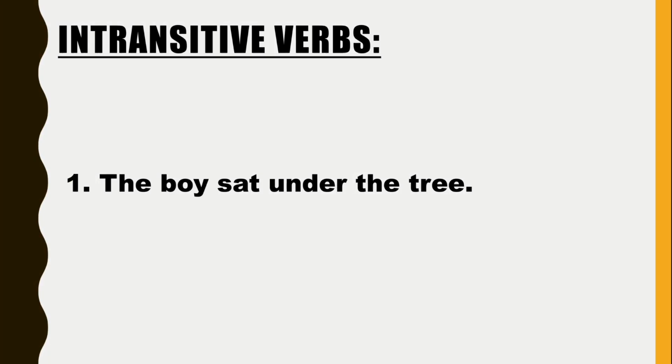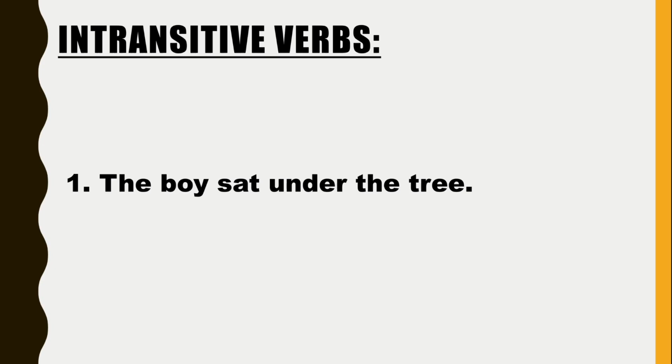Now, let's take a look at this sentence here. The boy sat under the tree. So, who sat under the tree? The boy sat. So, boy is our subject and sat is our verb. Now, does it mean that under the tree is our object? So the boy sat what? The boy sat whom? We're not getting an answer to these questions of what or whom.